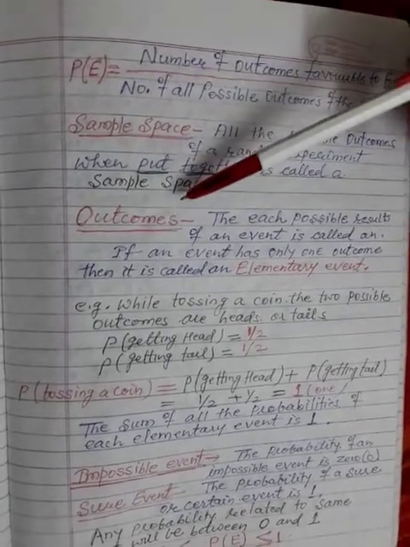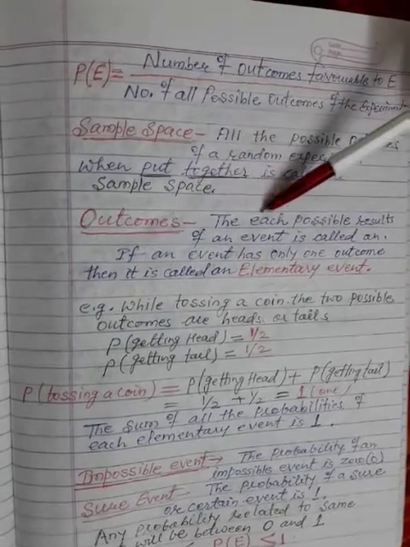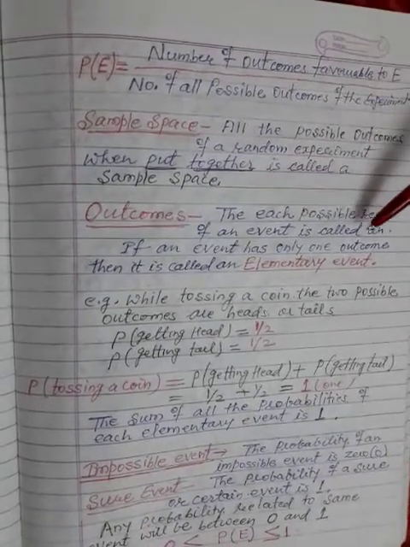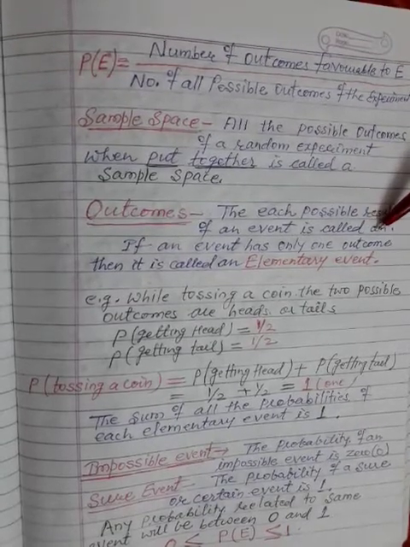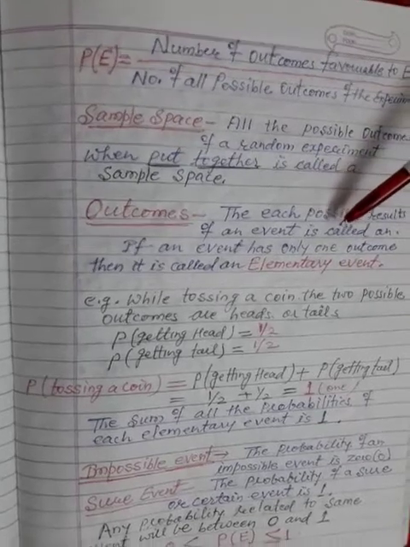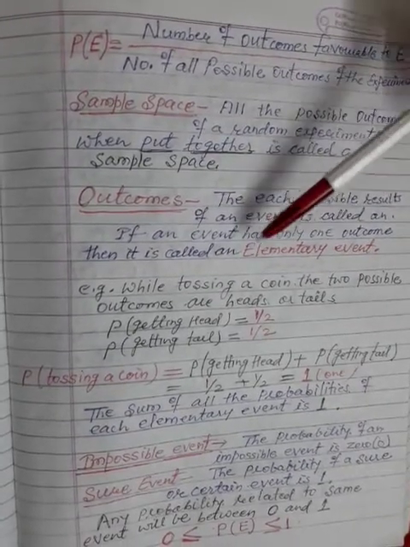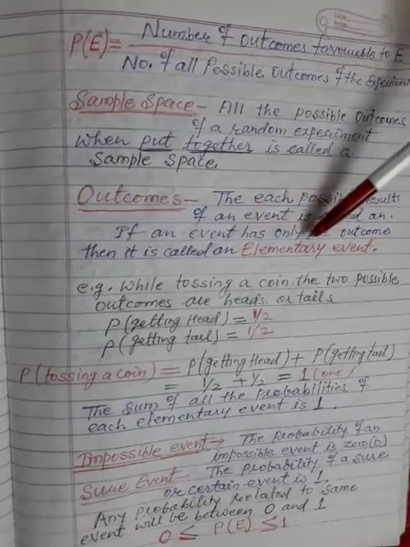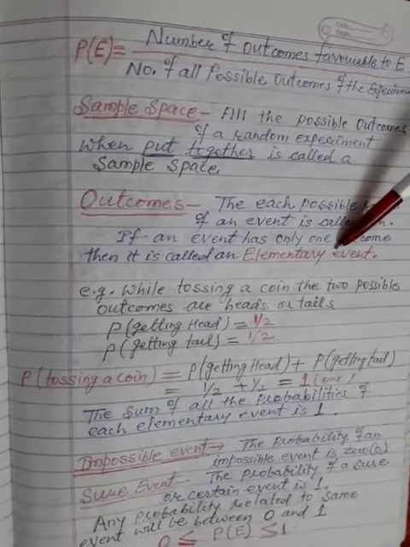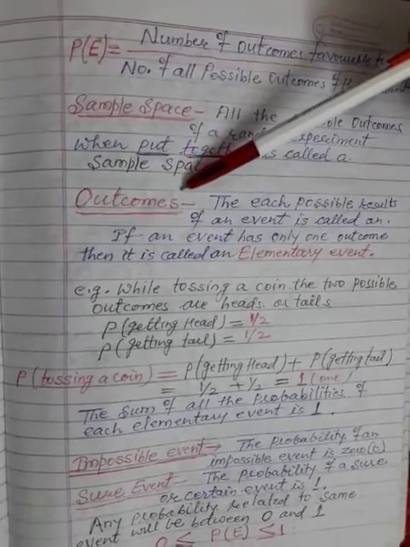Outcome simply means the result. Each possible result of an event is called an outcome. If an event has only one outcome, then it is called an elementary event. If there is only one outcome, then it is called an elementary event. Otherwise it is called the outcomes.